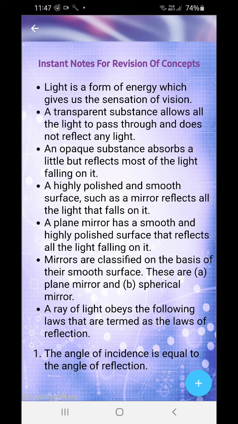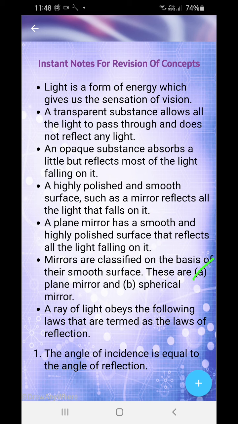Opaque substance absorbs a little but reflects most of the light falling on it. Suppose anything can be opaque, like the walls in your room, the color of your walls. It's an opaque substance. A highly polished and smooth surface such as a mirror reflects all the light that falls on it. This is known as a reflecting surface. An example is a mirror. A plain mirror has smooth and highly polished surfaces that reflect all the light falling on it. So a mirror is smooth and reflects all the light that is falling on it.